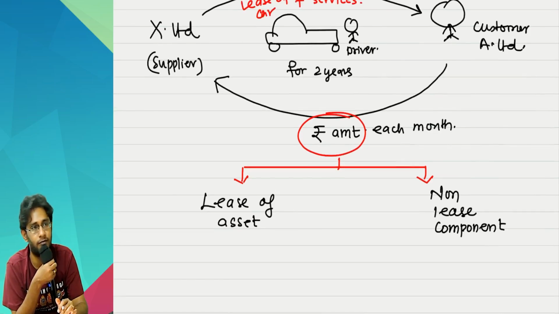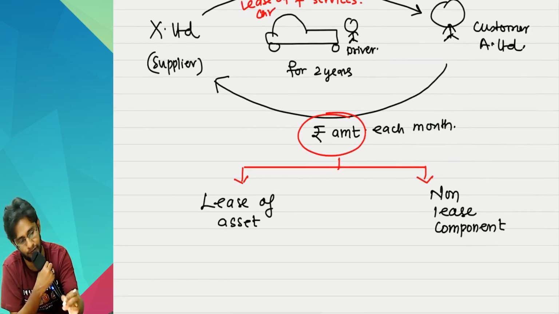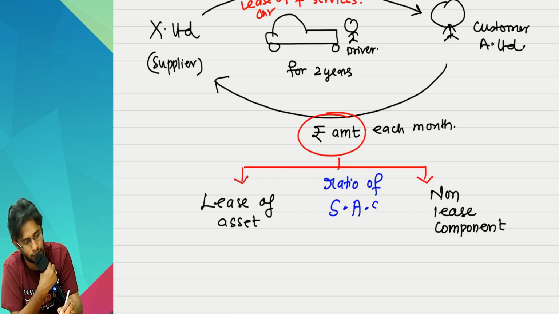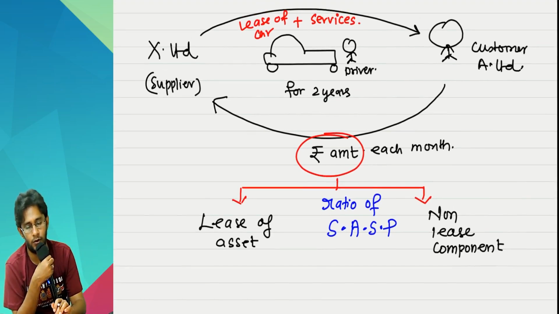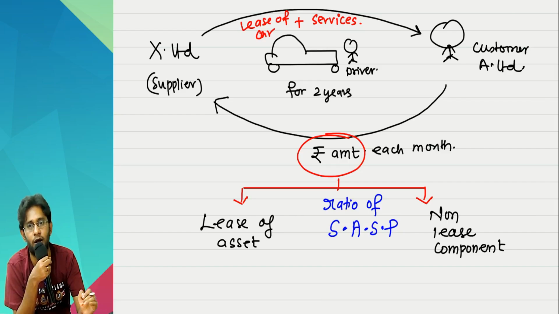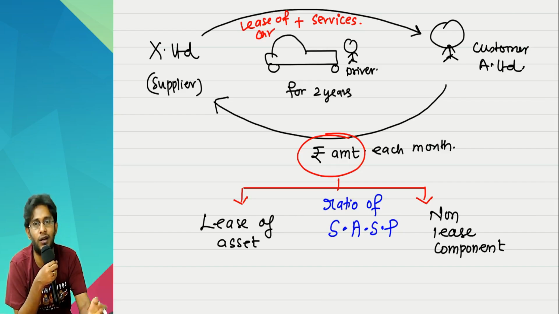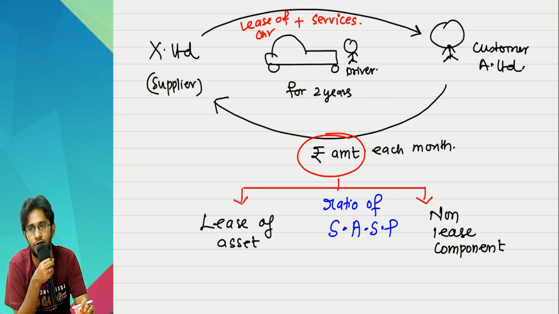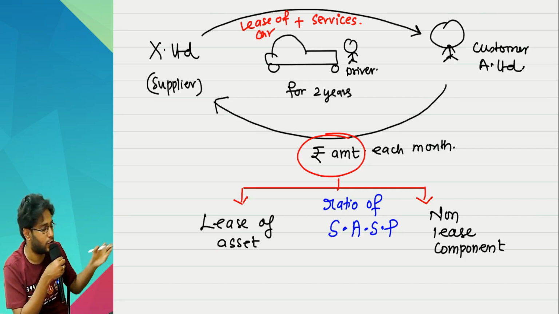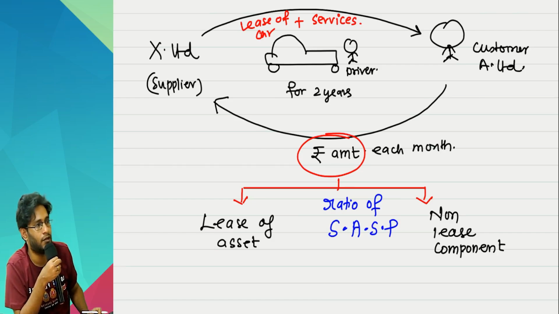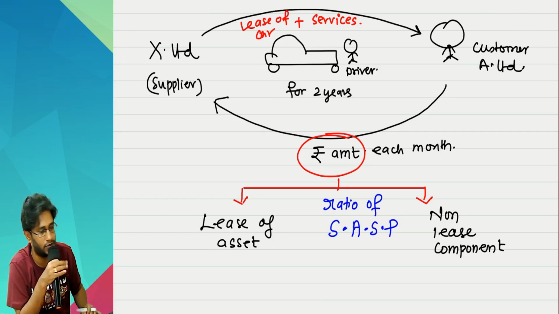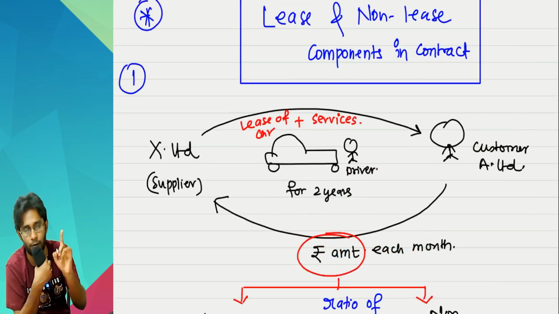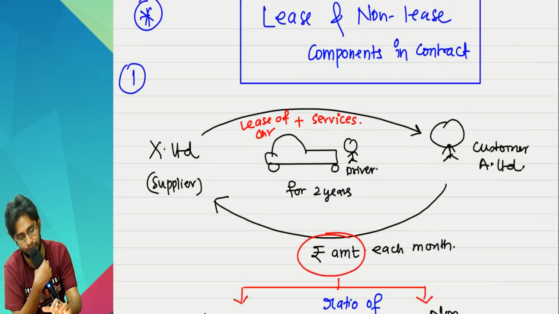Sir, how should I split, sir? Simple. In the ratio of standalone selling prices. That means only the car lease without the driver, how much you would have charged? Only the driver without the car, how much you would have charged? When the SASP will be there, our ratio will split it off. So the amount you make into 2 parts, our ratio will do. Are you understanding, sir? This is easy only. This is the first point, sir. Total 3 points are there. Correctly listen. The last point will be very easy.